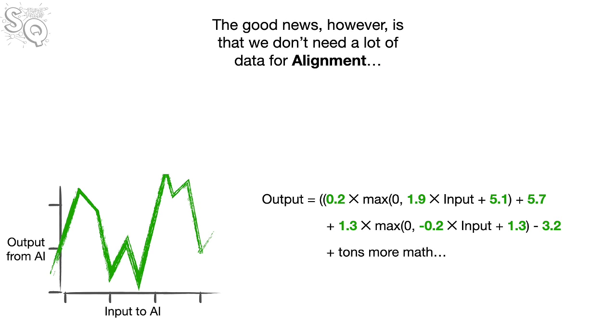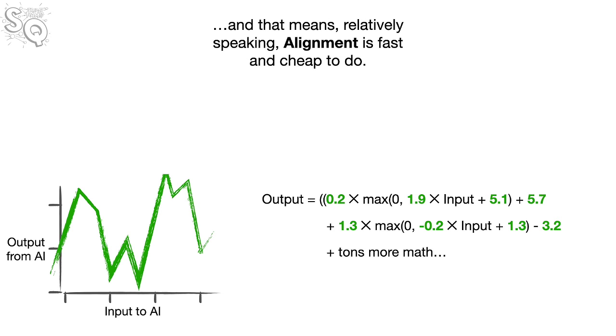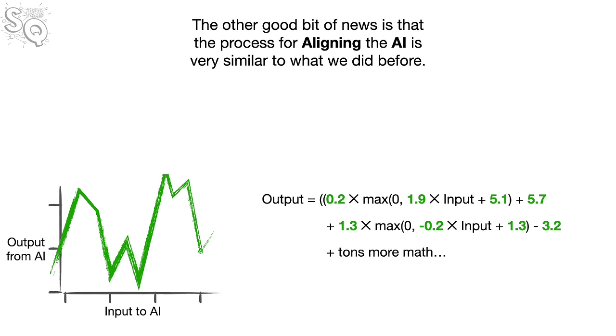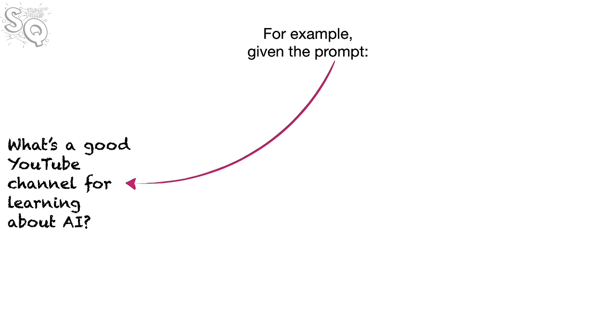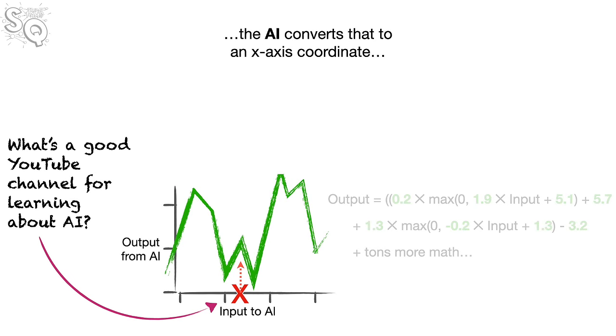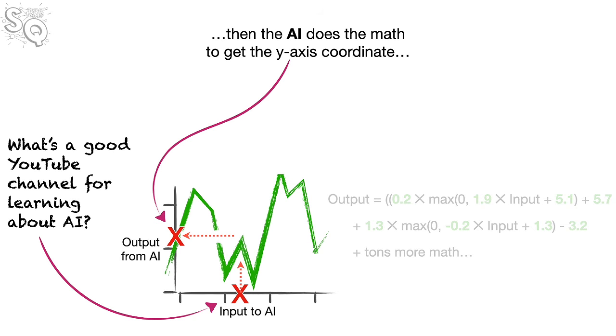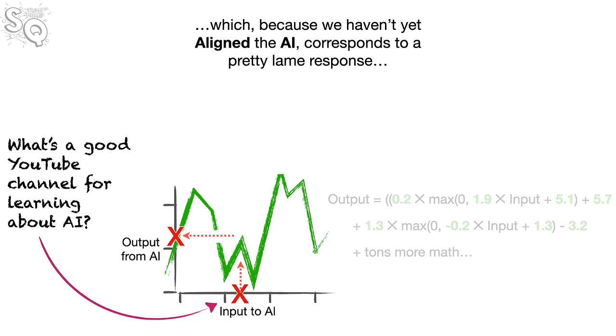The good news, however, is that we don't need a lot of data for alignment. And that means, relatively speaking, alignment is fast and cheap to do. The other good bit of news is that the process for aligning the AI is very similar to what we did before. For example, given the prompt, "What's a good YouTube channel for learning about AI?" the AI converts that to an x-axis coordinate, then the AI does the math to get the y-axis coordinate, which, because we haven't yet aligned the AI, corresponds to a pretty lame response.